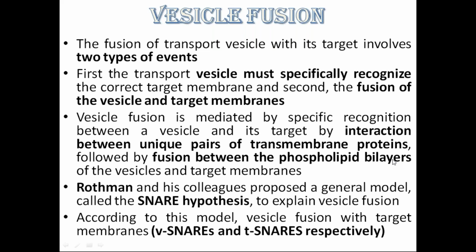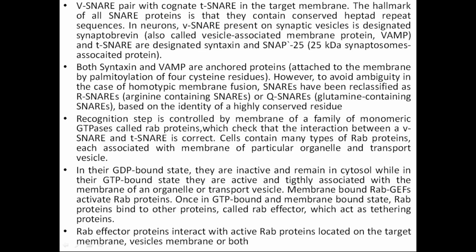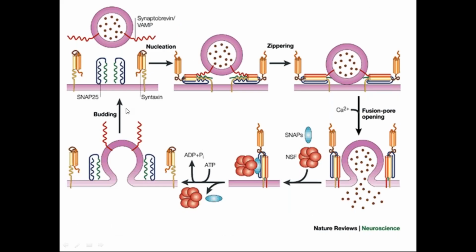Now see here. This is your membrane, the target membrane. Inside the cell, this vesicle has been made, and it is carrying some secretory compound which it has to secrete out of the cell. This vesicle should know that it has to go and bind to this target membrane. How will it know that? It will know because it has a receptor on it.